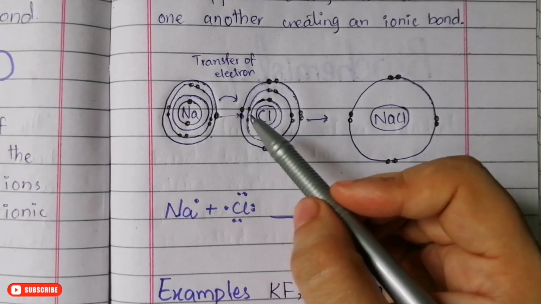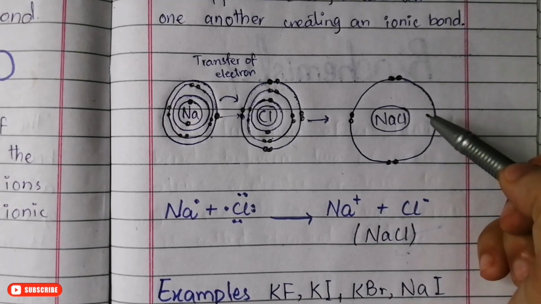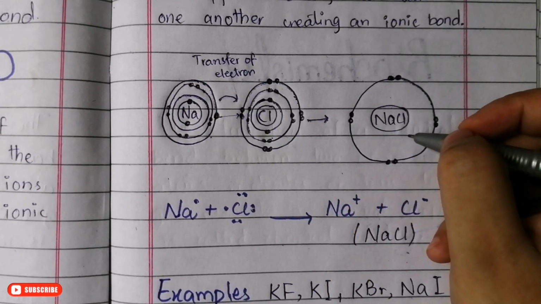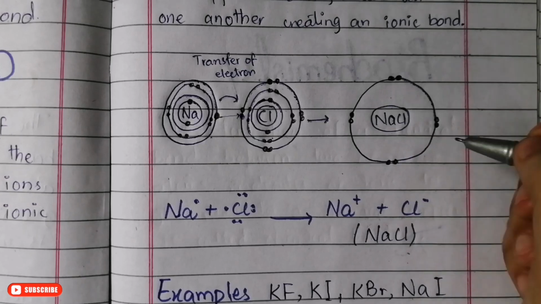In this way, sodium also becomes stable and chlorine also gains stability, and the resultant product is sodium chloride. This is exactly the same compound that we use in our daily life, because our daily life salt is also known as sodium chloride.